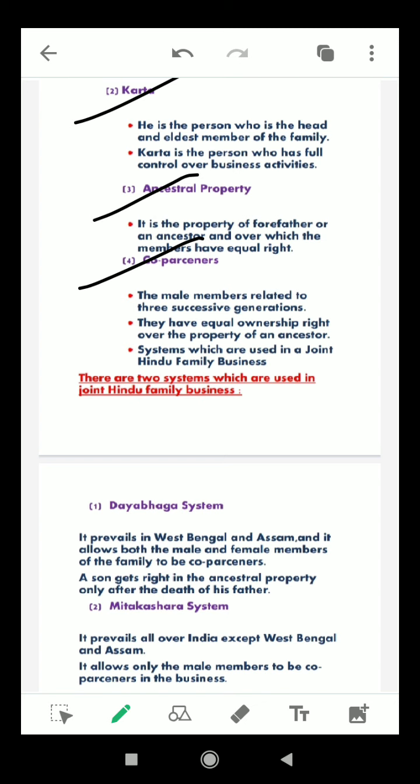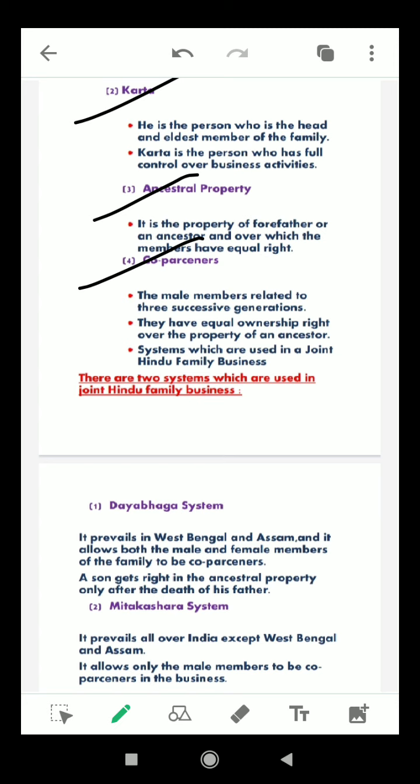These are the systems which are used in a joint Hindu family. So these coparceners, yes, it is true, generation by generation we are taking care of. Some people have their forefathers' business and they are pursuing their business till now. So this is called coparceners.